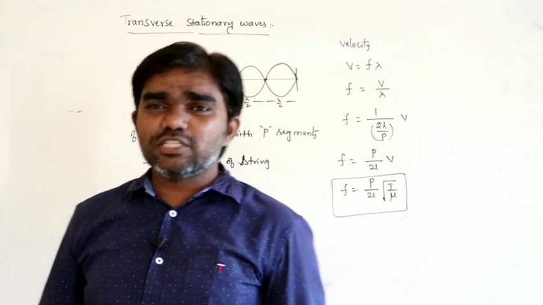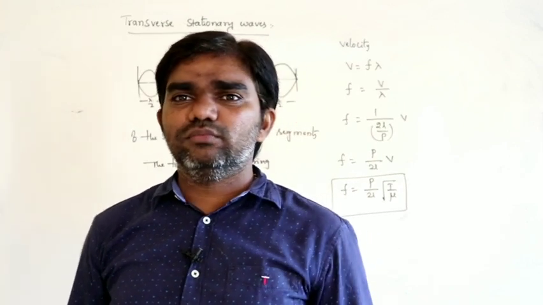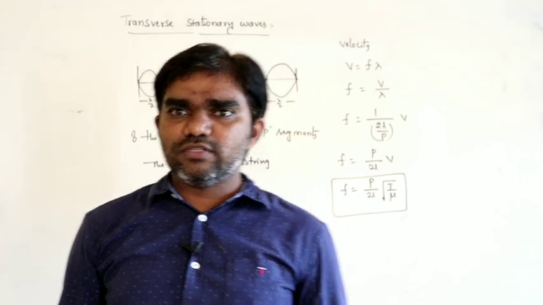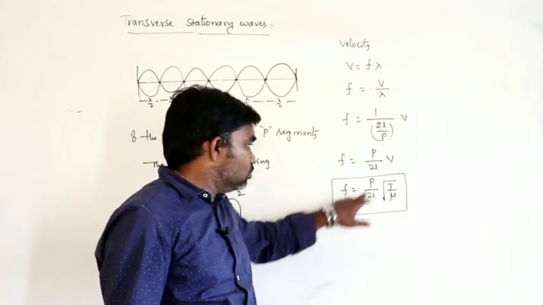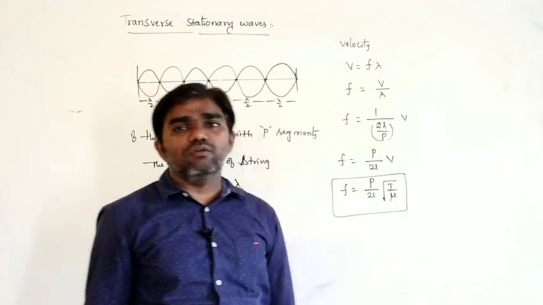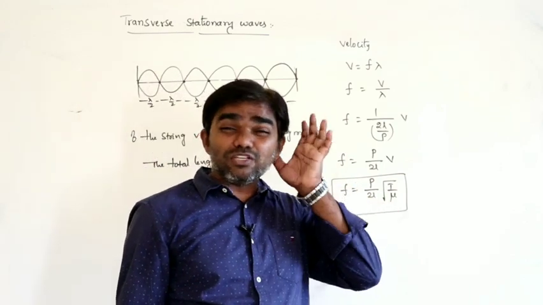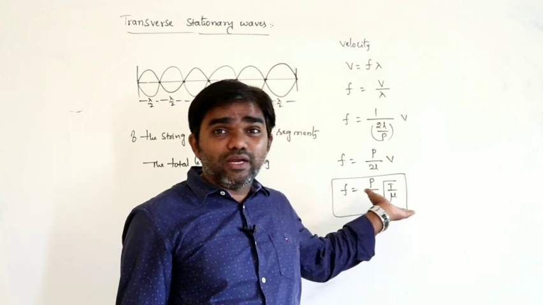That is the possible frequency of the wave. Frequency of the wave for a stationary wave: f is equal to p by 2L into square root of T by mu. Because why T by mu? Where does it come from?